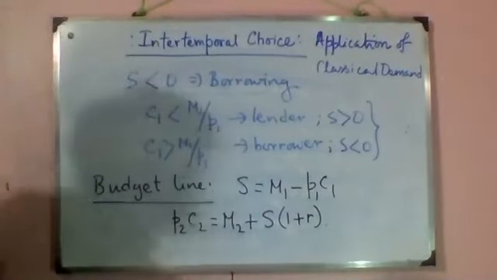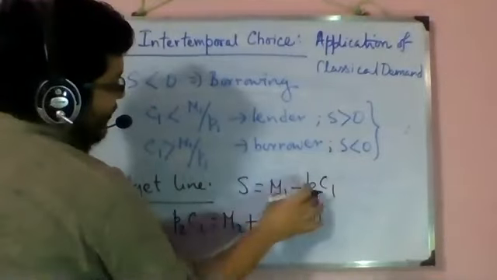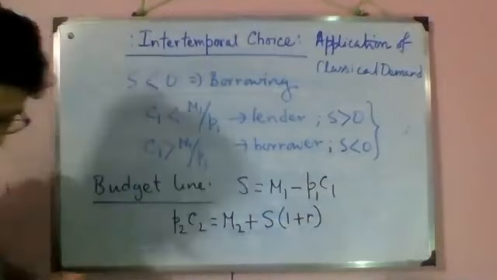So what will you do now? We'll just put the value of S here.